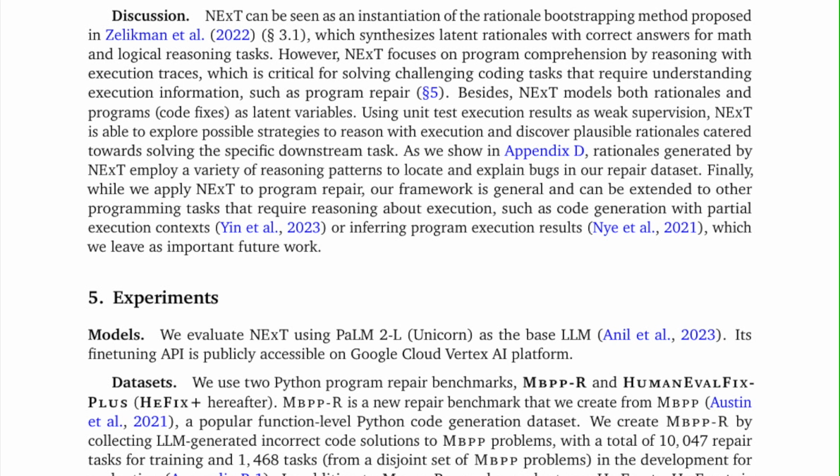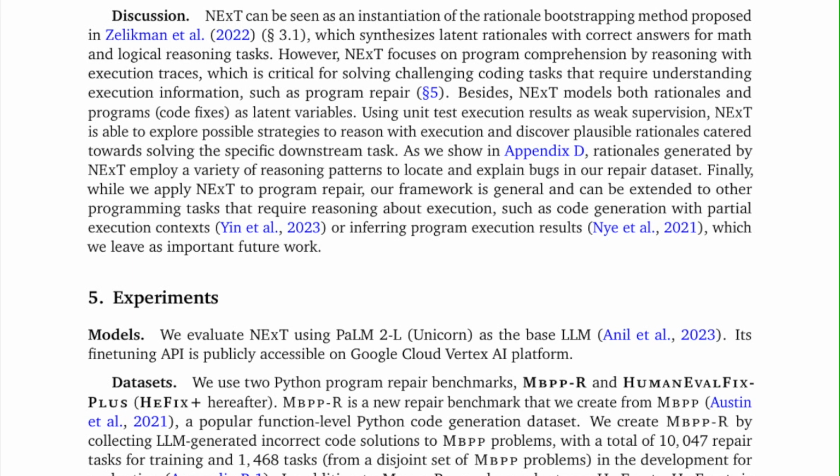Discussion. NExT can be seen as an instantiation of the rationale bootstrapping method proposed in Seligman et al., 2022, Section 3.1, which synthesizes latent rationales with correct answers for math and logical reasoning tasks. However, NExT focuses on program comprehension by reasoning with execution traces, which is critical for solving challenging coding tasks that require understanding execution information, such as program repair, Section 5. Besides, NExT models both rationales and programs, code fixes, as latent variables.